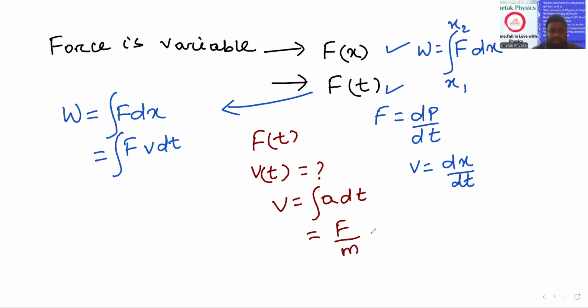So integration of force by mass dt, you can calculate the velocity. Putting this in, for whatever time limit is given, you can calculate the work done. Fine. So this is about the force and how work done is performed.